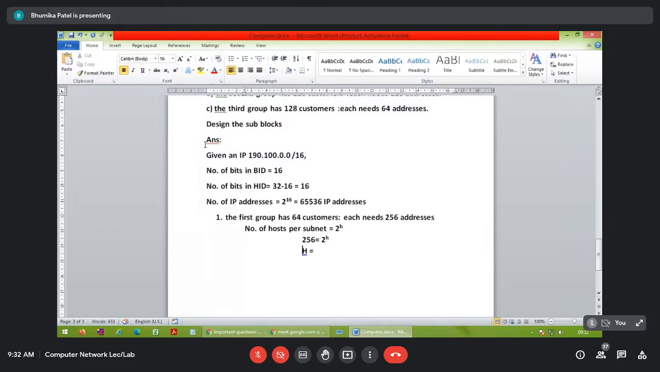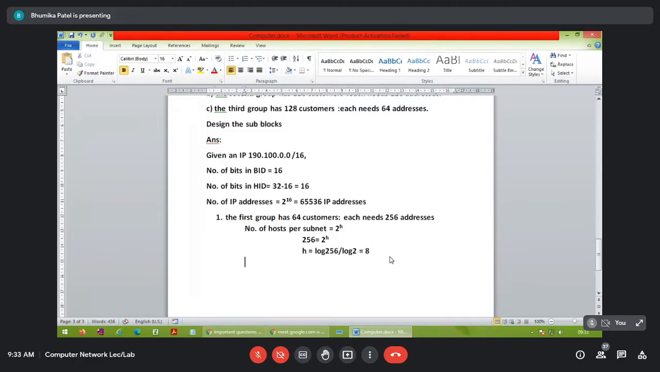કેવી રીતે find થશે? Log 256 divided by log 2, right? It will be 8, right? Log 256 divided by log 2, answer will be 8. So number of the bits in the host ID for the particular subnet, right? For this particular group, first group, it will be 8.